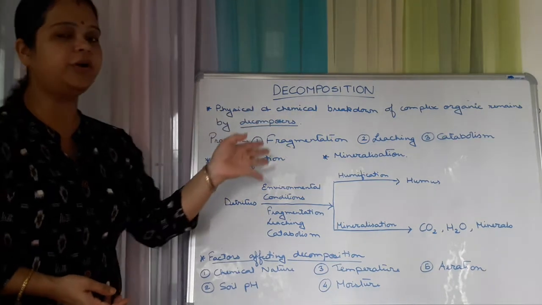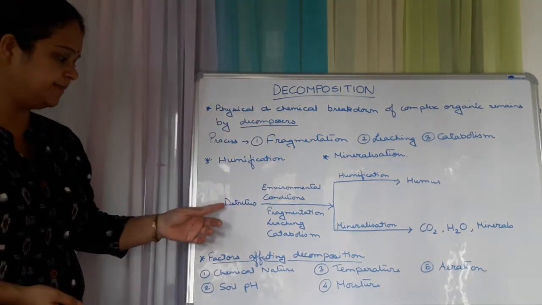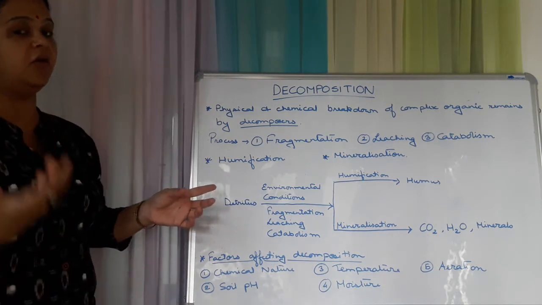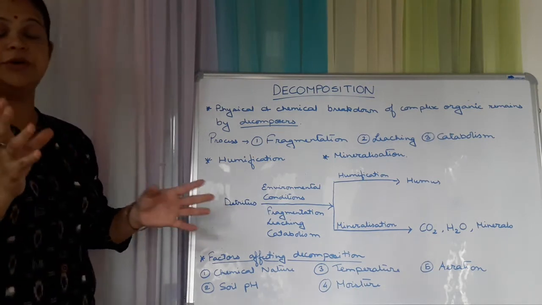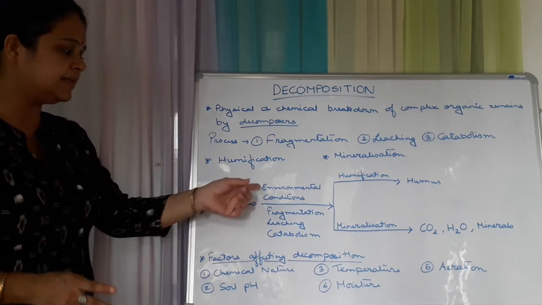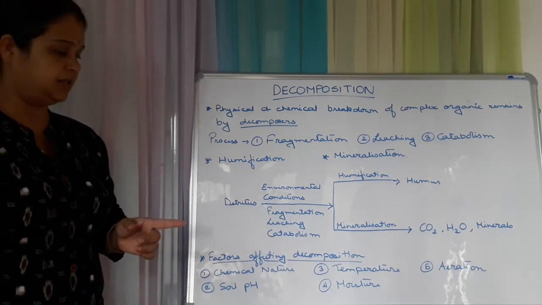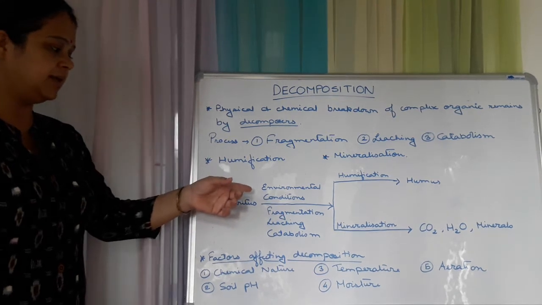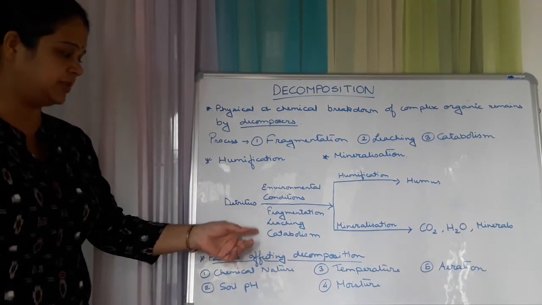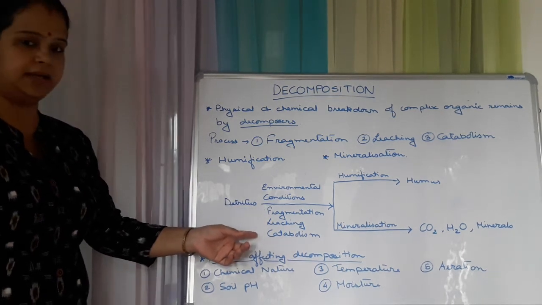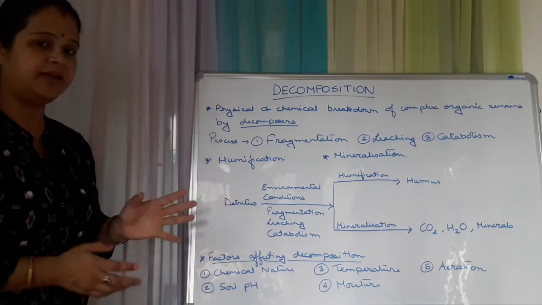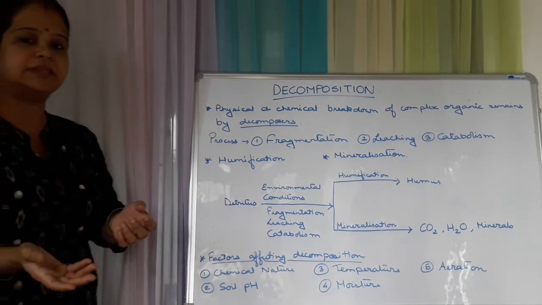Now overall we can summarize the whole thing like this. See this diagram: detritus, that is the freshly decomposed part, is acted upon by environmental conditions. Sometimes the three processes of decomposition, fragmentation, leaching and catabolism, either this or this, act upon the detritus and convert it to simpler forms.